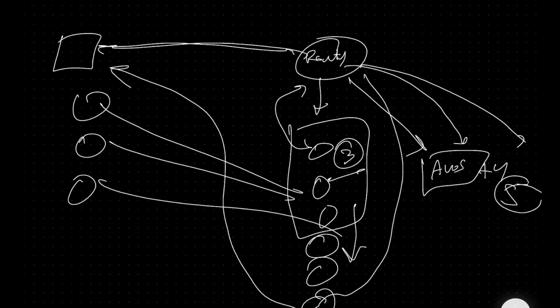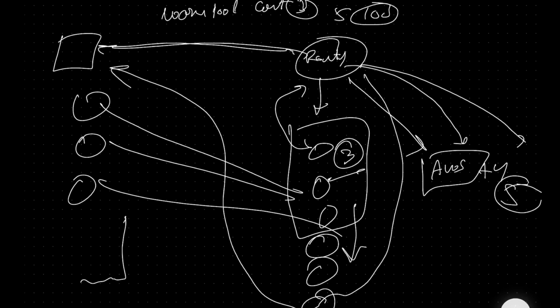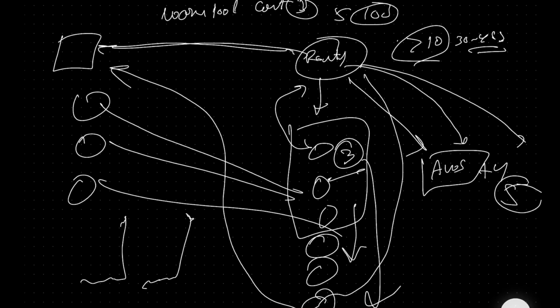But that's where you have to make a compromise. What should your warm pool count be? Should it be 3 or 5 or 100, based on what kind of spikes you're expecting? If you're expecting 10 people can come to your website all at once, then have a warm pool of 10 always available. Usually it takes 30 to 40 seconds for a new machine to start. So if you're expecting more than 10 people to hit you in a span of 30 to 40 seconds, then make sure you have more than 10 as the warm pool count. You always have 10 idle machines available.